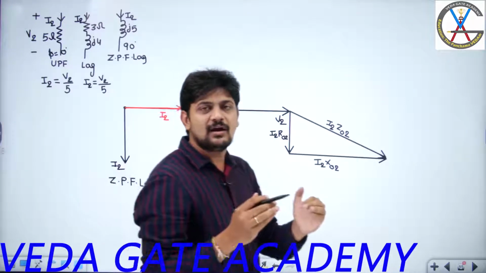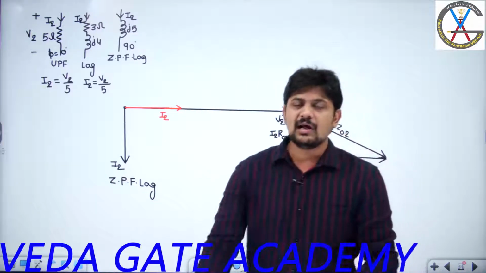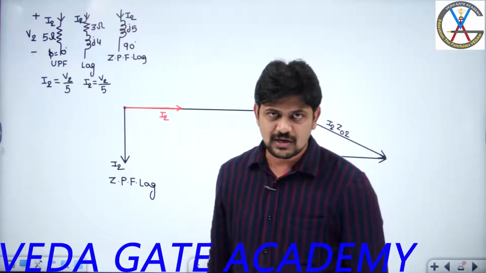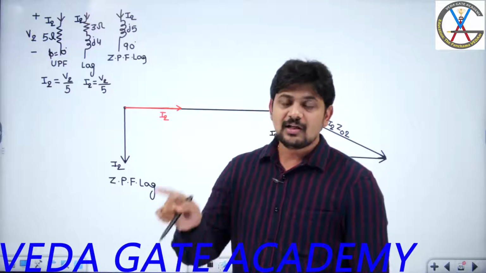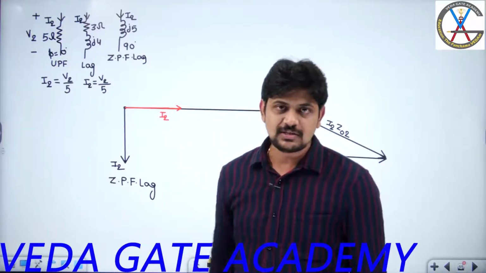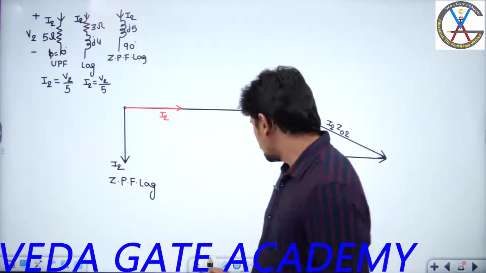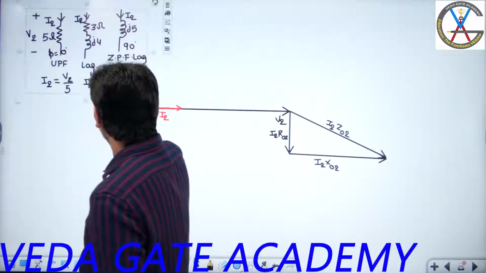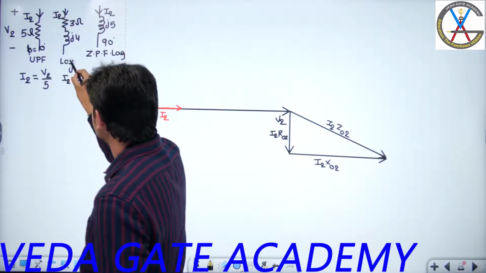To understand where you are going to get zero power factor and maximum power factor, maximum voltage regulation and zero voltage regulation, I am assuming that the magnitude of load current is constant, but load phase angle will change in this fashion. Have you understood this point? So let me move this slightly to this side. I hope it is visible to you.